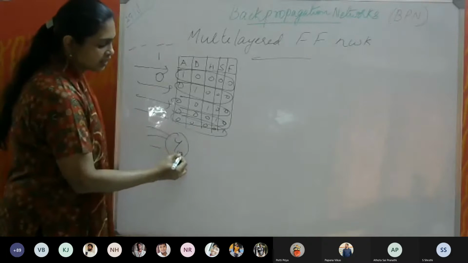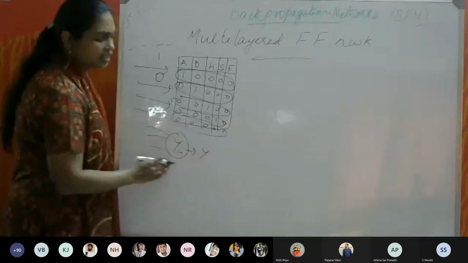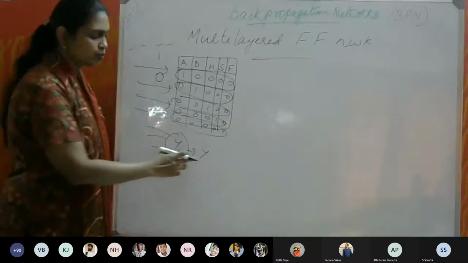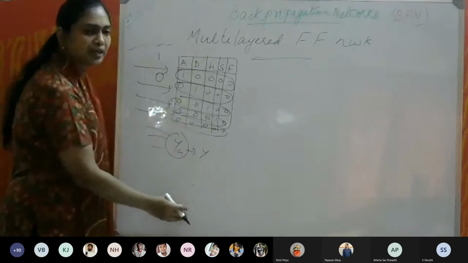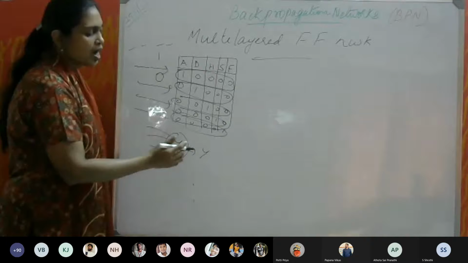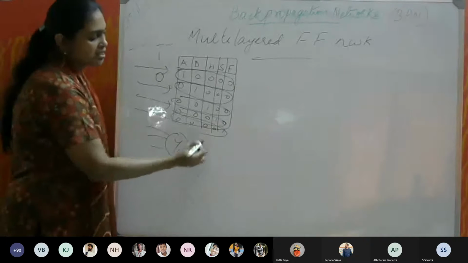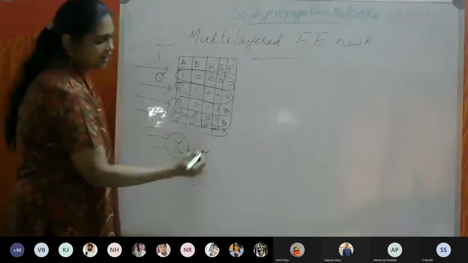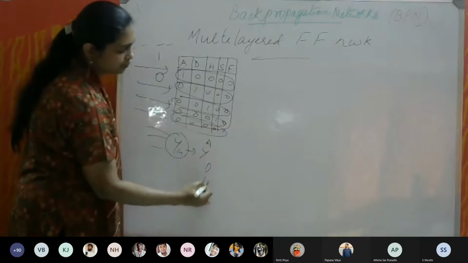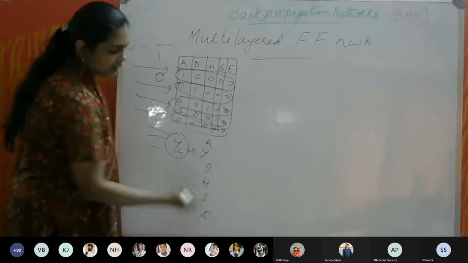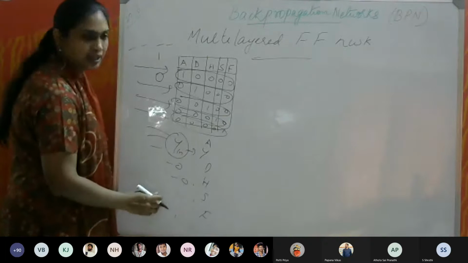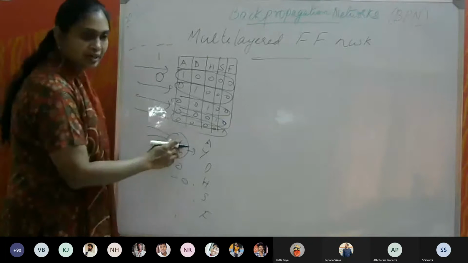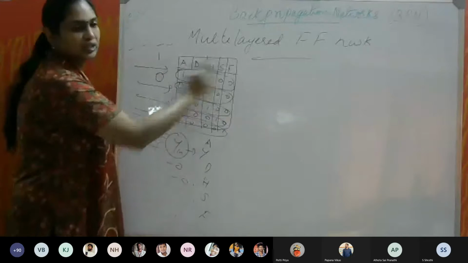In that case, in my output unit I will have my Y, isn't it? So this Y will not be just one output neuron. I will have 5 output neurons depending on my classes. So I will have 5 neurons in the output layer, each corresponding to each class.